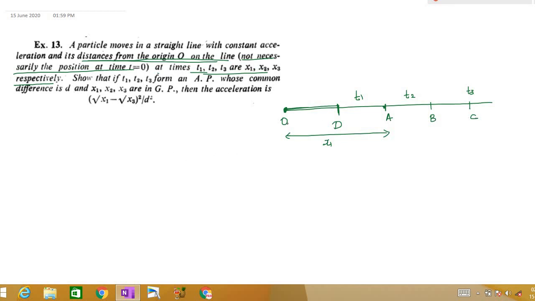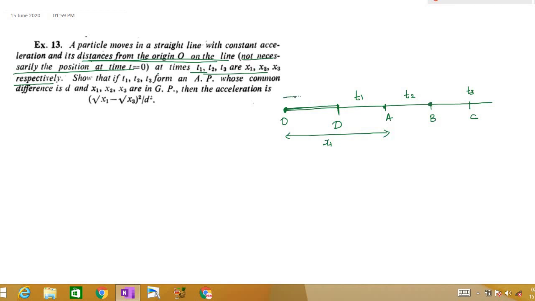Now OA, that is they are saying that distance from the origin on the line, not necessarily at position time t equal to 0, at time t1, t2, t3 are... So at time t1 the distance from the origin is A, x1. Remember, we are traveling from D to A at t1, but the distance is from O to A, right? Yes. Now again from D to B at t2, we have the distance to be x2. That is at here, this is x2 from the origin.